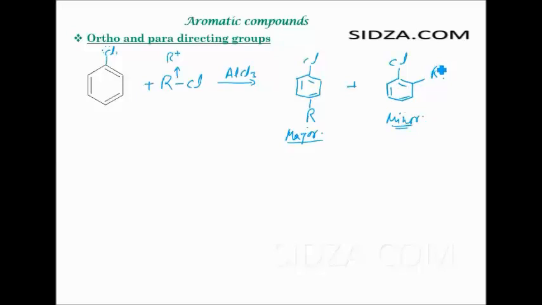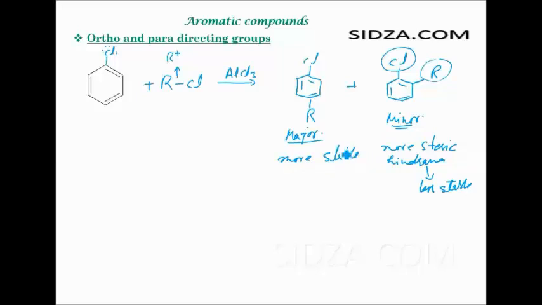The reason is that at the ortho positions the groups are closer, so there is more steric hindrance, and because of the more steric hindrance it is less stable. Here the groups are far away at the para position, so it is a more stable molecule. This is more stable because of the less steric hindrance between the groups. Electrostatic repulsion here is less between the groups.